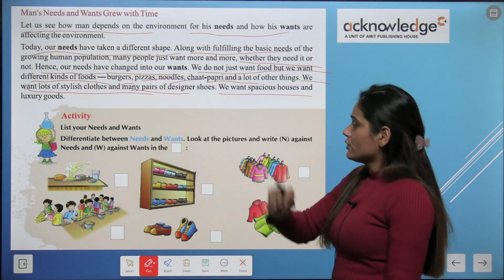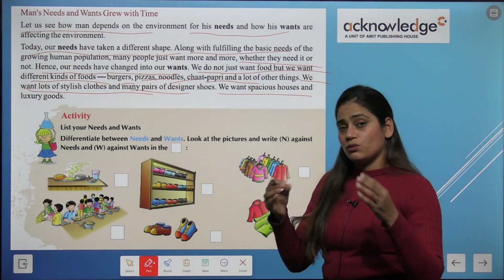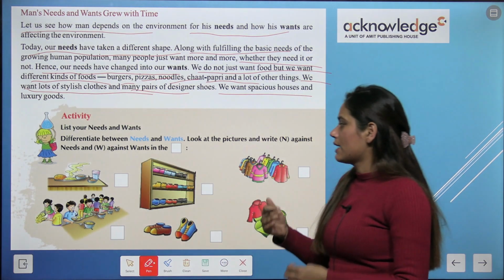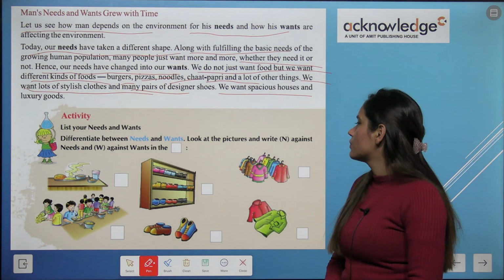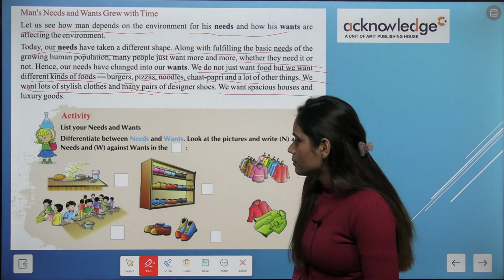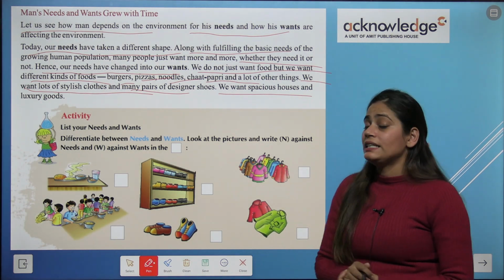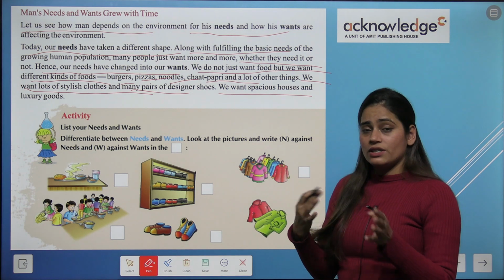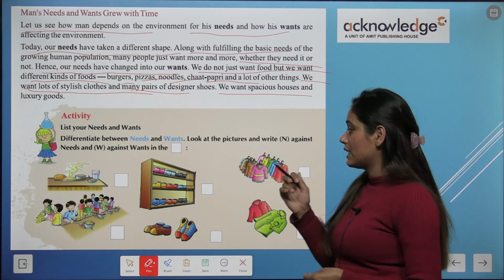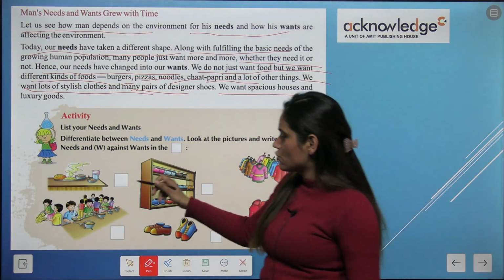Okay, list your needs and wants. Now you have to clarify what are your needs and what are your desires, or we can say what are your wants. Differentiate between needs and wants. Look at the pictures and write N against needs and W against wants. Okay, so now can you see this picture?